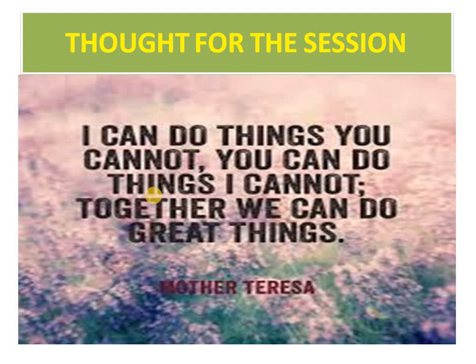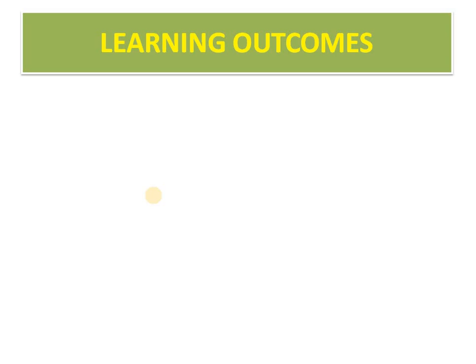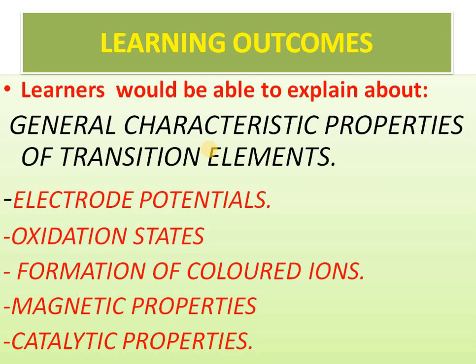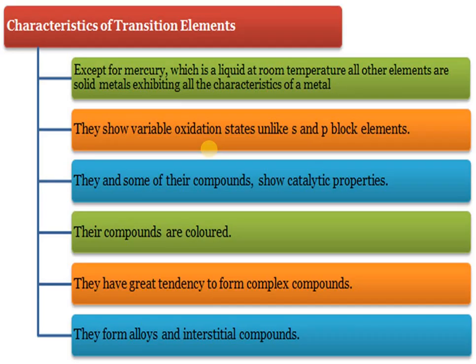Mother Teresa. So let us start with the learning outcomes. Here in the general characteristics we would like to discuss electrode potentials, oxidation states, formation of colored ions, magnetic properties, and catalytic properties. Apart from that we will have interstitial compounds and complex compounds also. So here is the list, a general brief idea about the characteristics of transition elements.